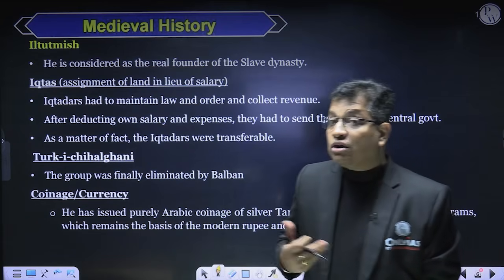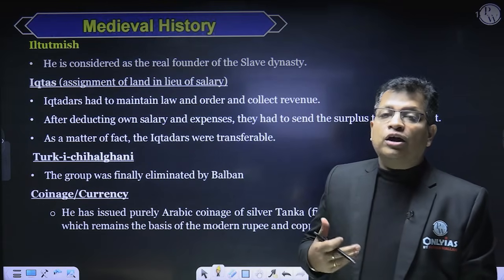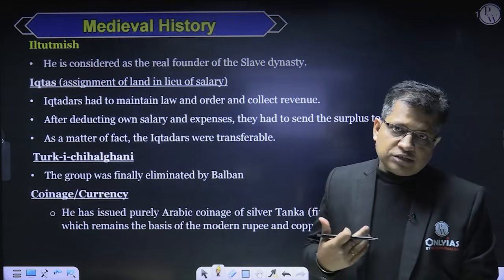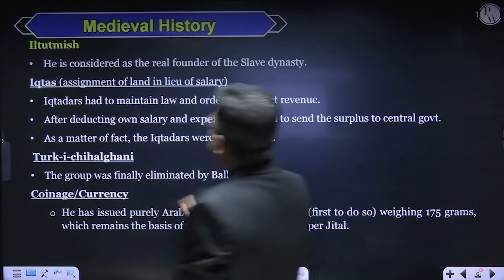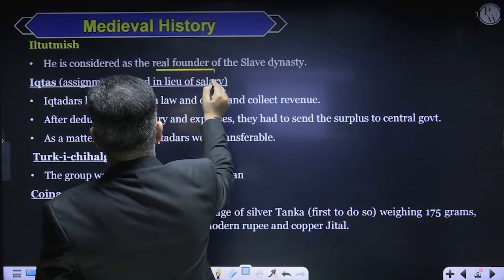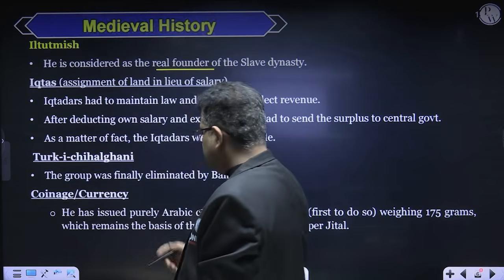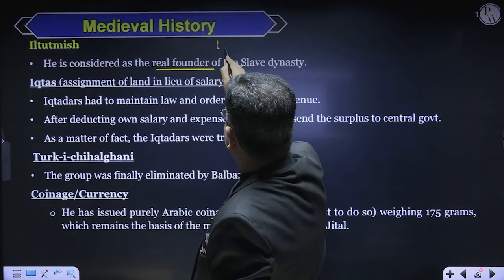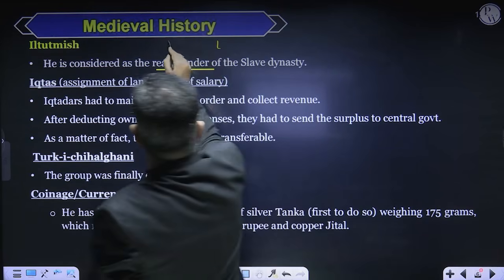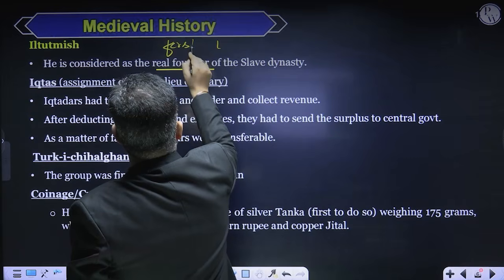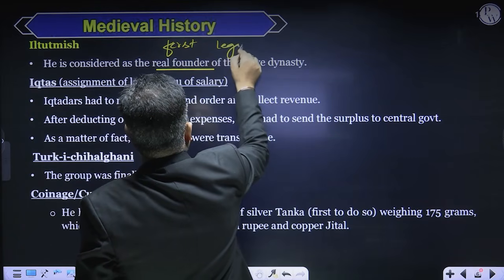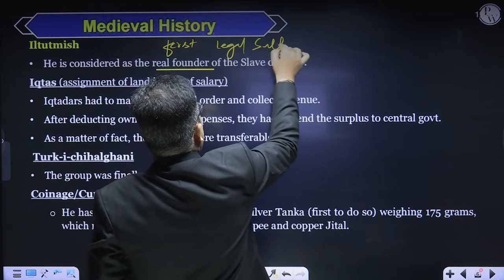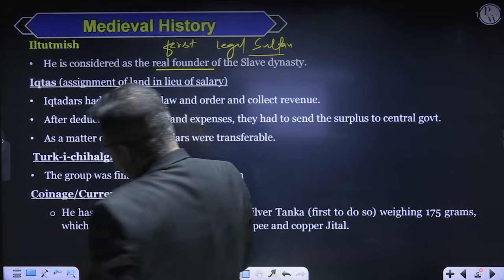Why is he known as the real founder, or the first legal sultan of the Delhi Sultanate? Legal sultan of Delhi Sultanate. What do you mean by that?